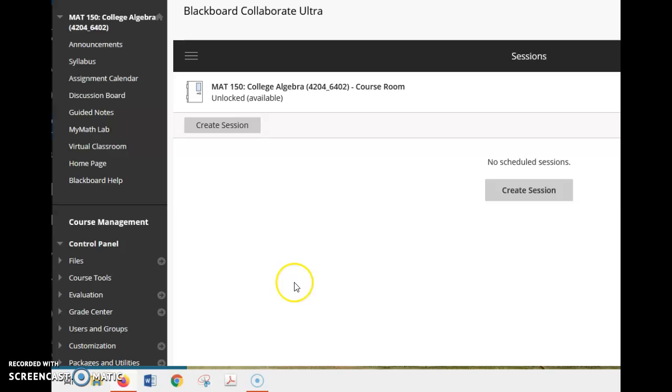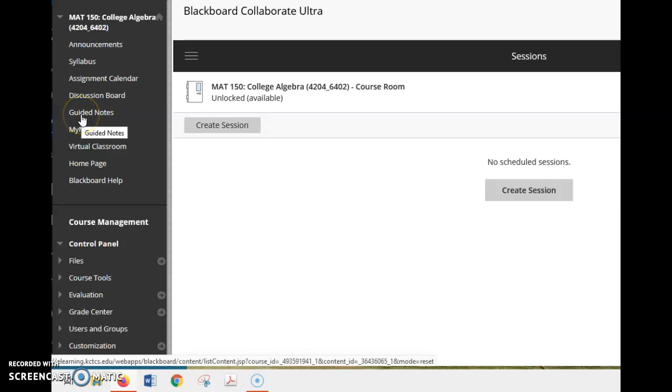And then this is the portal that takes you to MyMathLab. Now I have a tab here that has all the guided notes, but I've had your guided notes printed. The college has printed them. The campus has printed them for you. And if you didn't get to pick them up today, I have them at school. So don't print a lot of your notes at home, unless you just want to in color, because the ones I had printed are in black and white. But I will have those for you. So the main access to MyMathLab is through this tab. And I'm going to open that and give you a tour of MyMathLab.